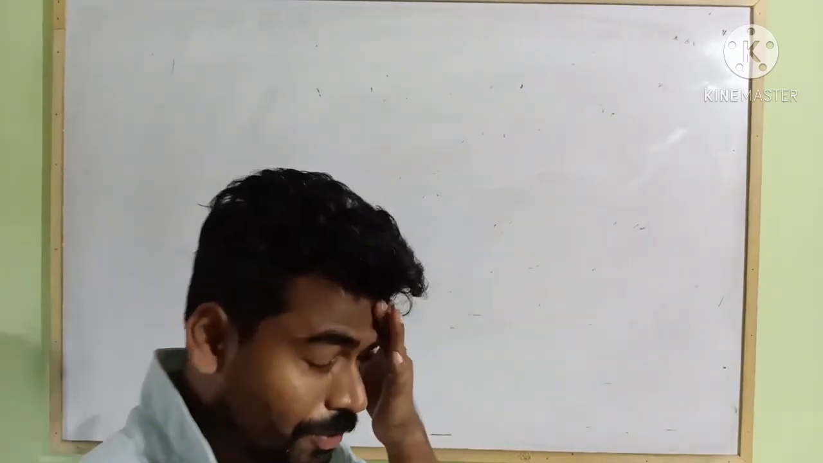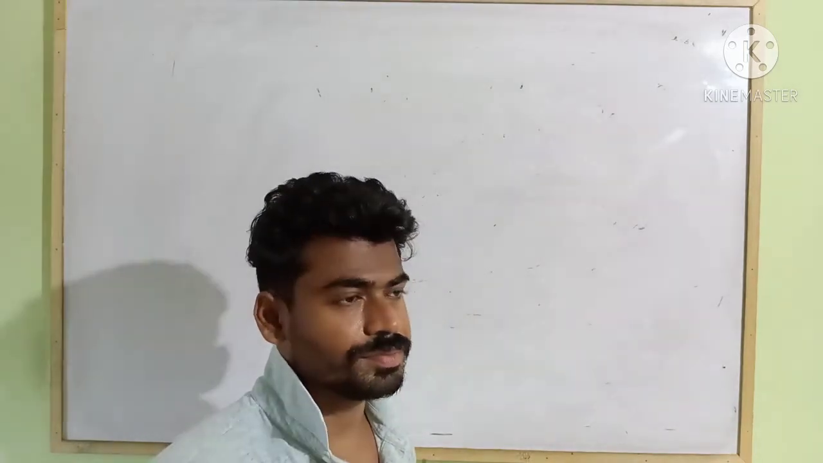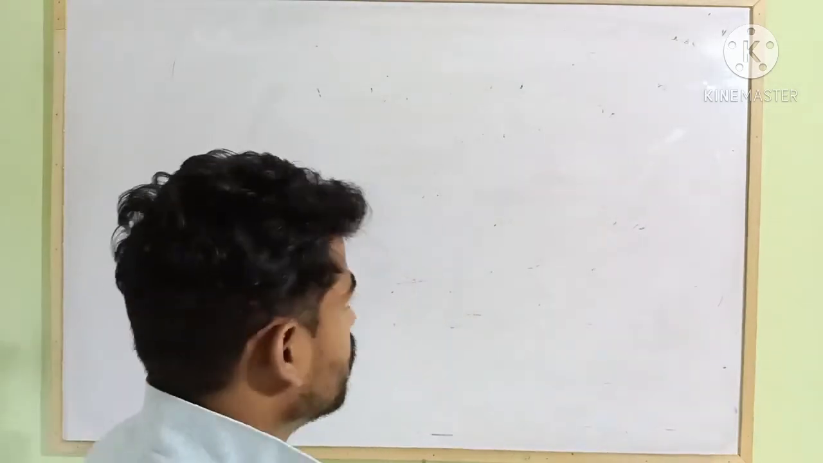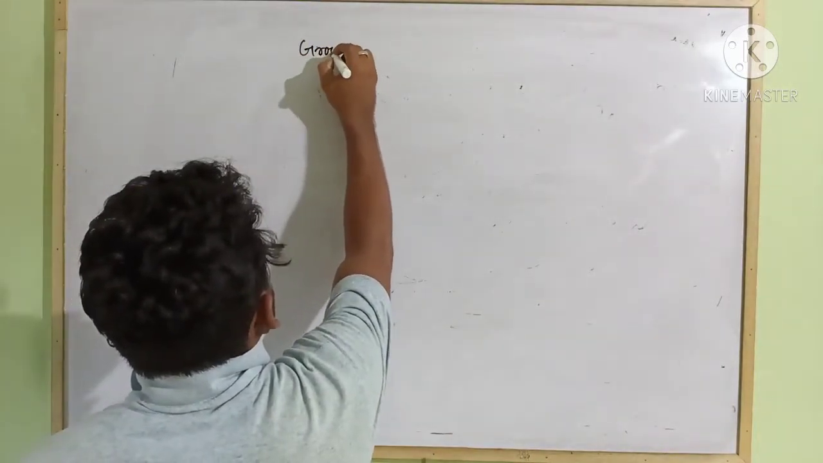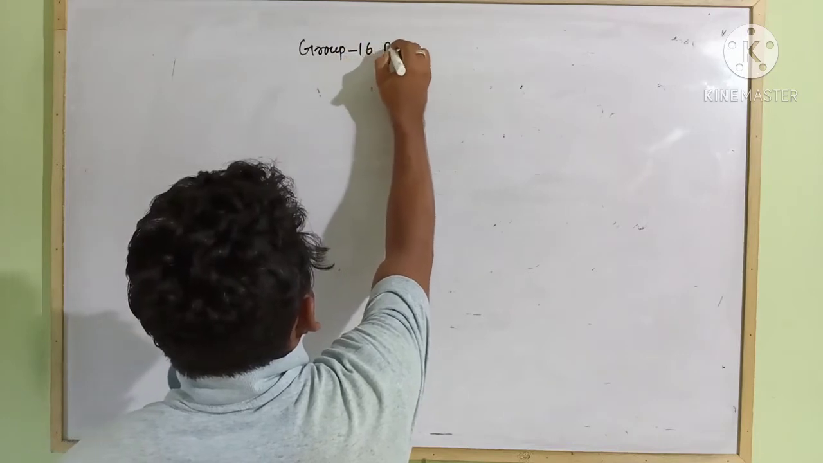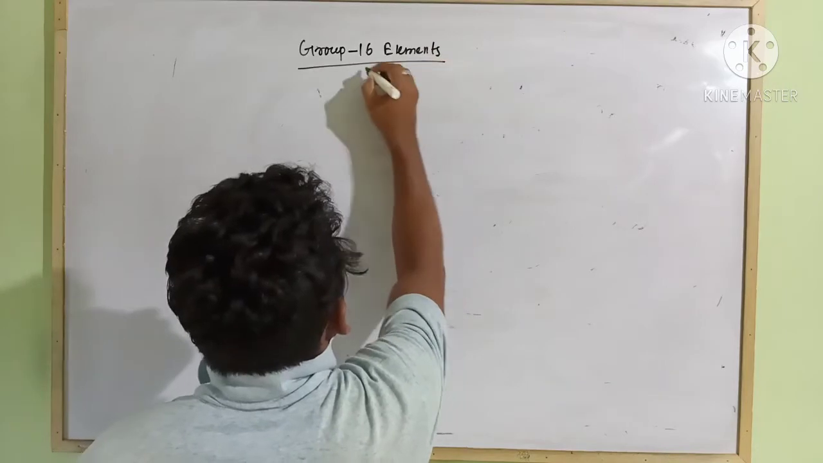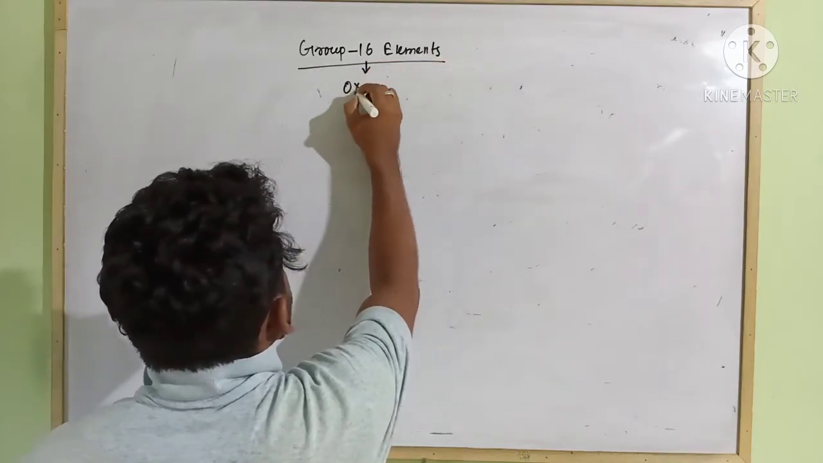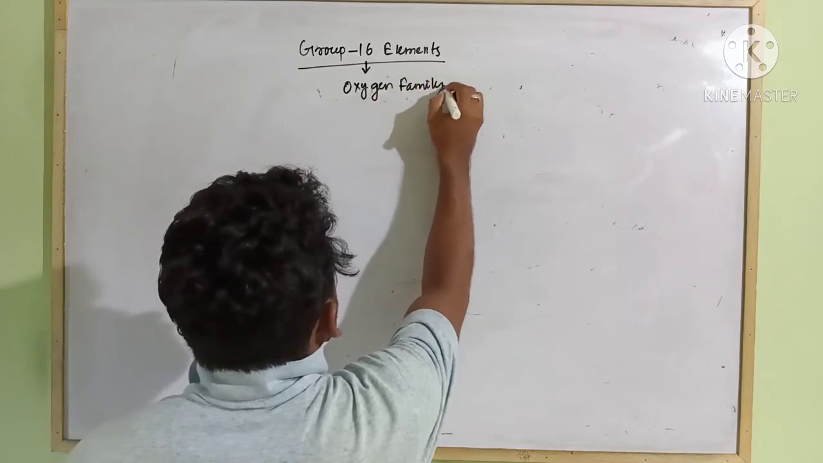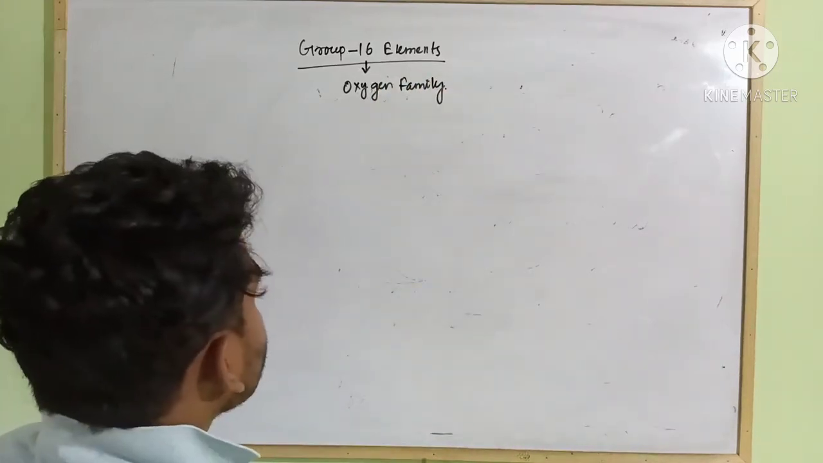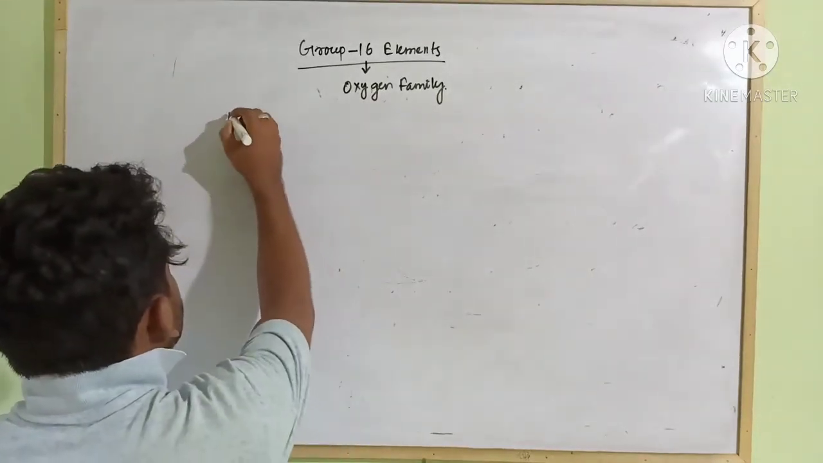So today we will start group 16 elements or chalcogens, the oxygen family. Today we will discuss group 16 elements, or you can say oxygen family. Particularly the elements present in group 16 are